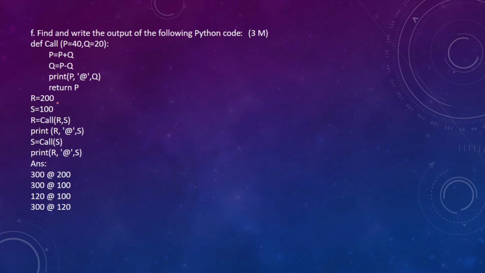So here R is 200, S is 100, call(R, S). That means this function will be called with the value of R as, what is the value of R? R is 200.